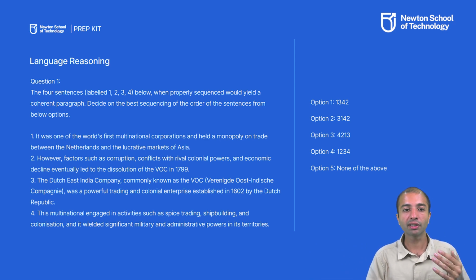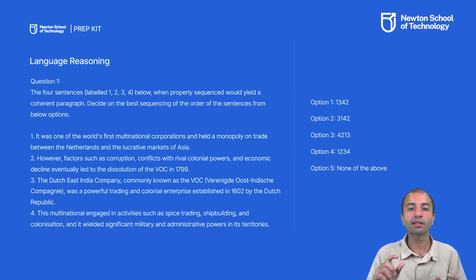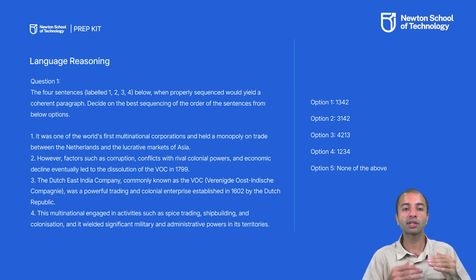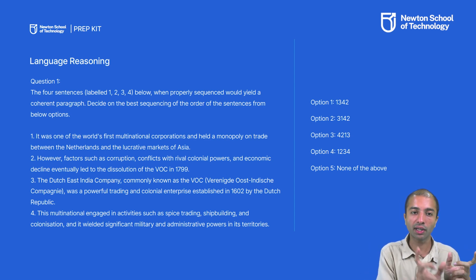But here, even if you don't consider that, in the first sentence we are saying that this organization conducts trade, and in the fourth sentence it is described what kind of trading activities it does. So the first sentence would come before the fourth sentence. So till now, the order we got is that the third sentence will come first, and then the first and fourth.